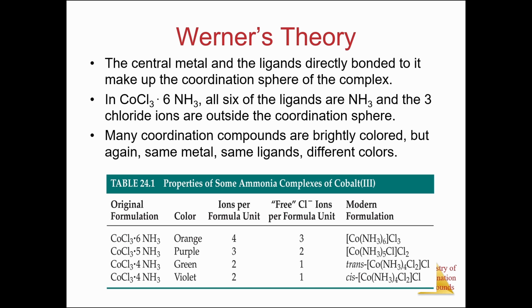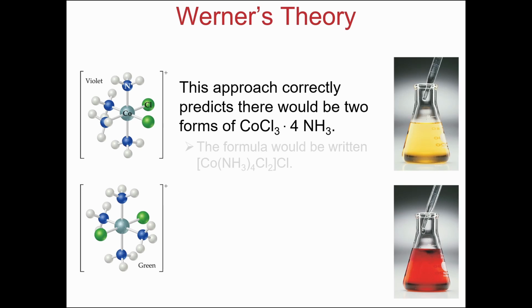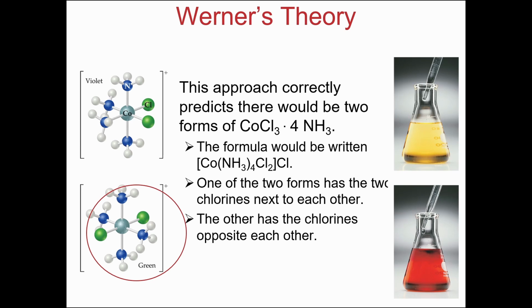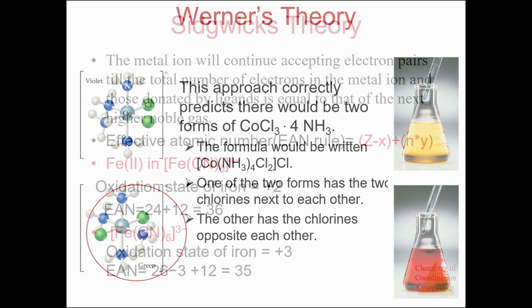Werner's theory actually predicts the color of the complexes. Say for example, we'll take this picture. When the chlorine atoms are present in the planar mode, the color of the complex is given here, it is yellow. When the ligand is present opposite in direction, the color changes. And also when a few of the ligands are present outside the coordination sphere, the color goes on changing. And this shows the beauty of the coordination complex.